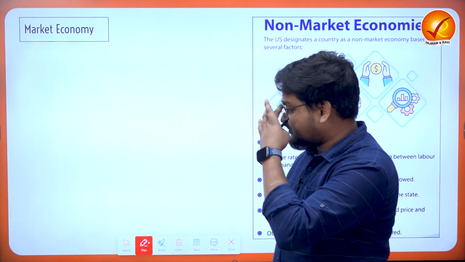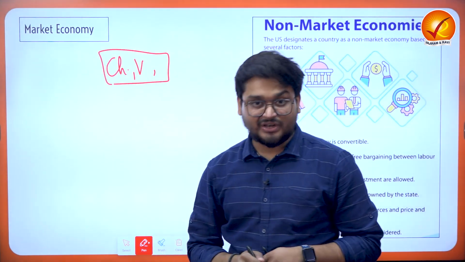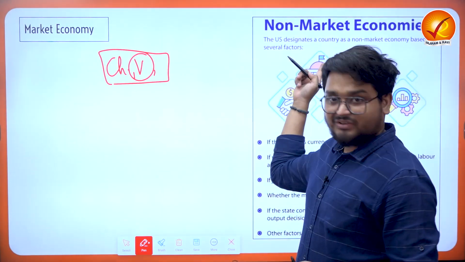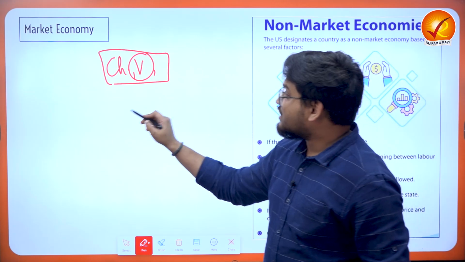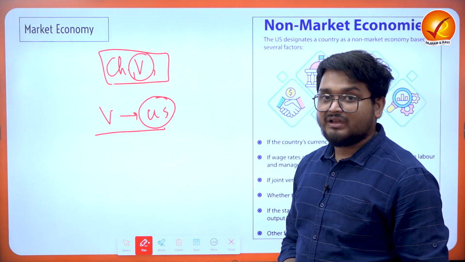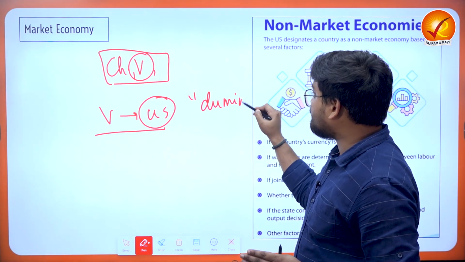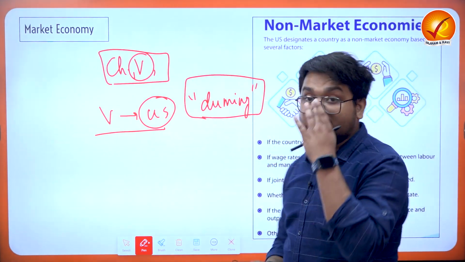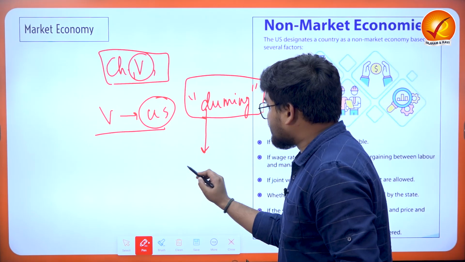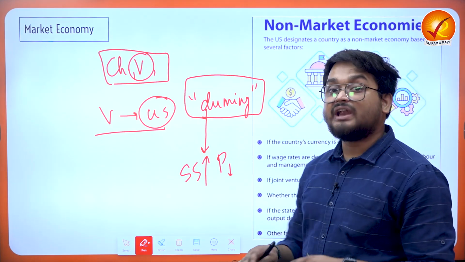Now according to the US classification, we have countries like China and Vietnam under the non-market economy status, right? And this is where Vietnam is having some issues, because its non-market economy status is actually hurting Vietnam's exports to the US. Now the US is alleging that Vietnam is engaged in a lot of dumping in the US market. Dumping is an economic practice done by particular nations to supply a huge amount of goods and services at very low prices in international markets.